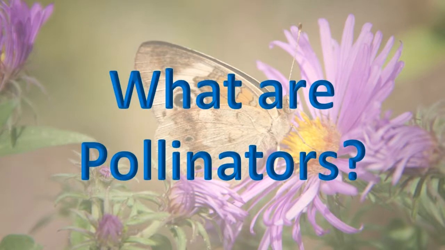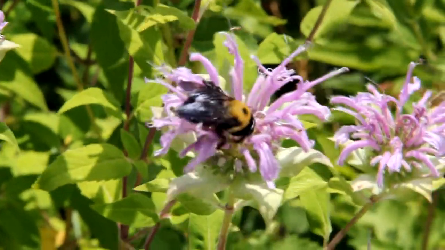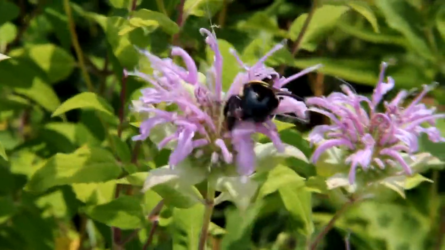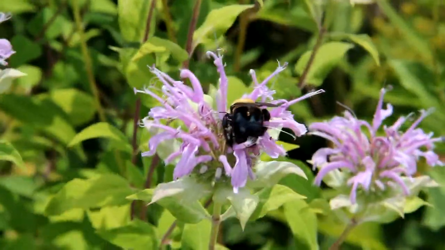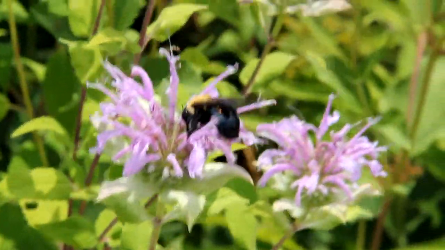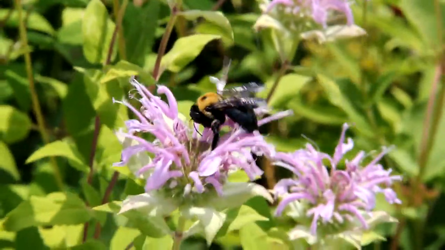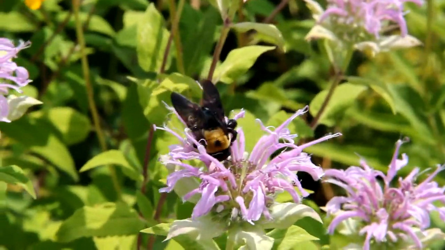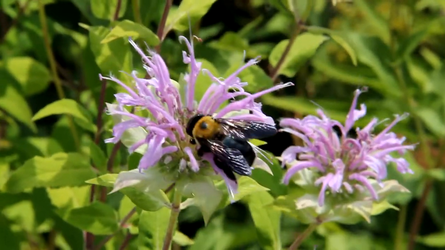What are pollinators? Pollinators are animals that move pollen to fertilize plants. Pollen is a powdery substance formed by seed-producing plants. Pollen contains a cell or cells not used in reproduction, as well as a cell that becomes two sperm cells. Pollination is the process of transferring male reproductive cells in pollen to a plant's female reproductive cells. The successful transfer results in a new plant.